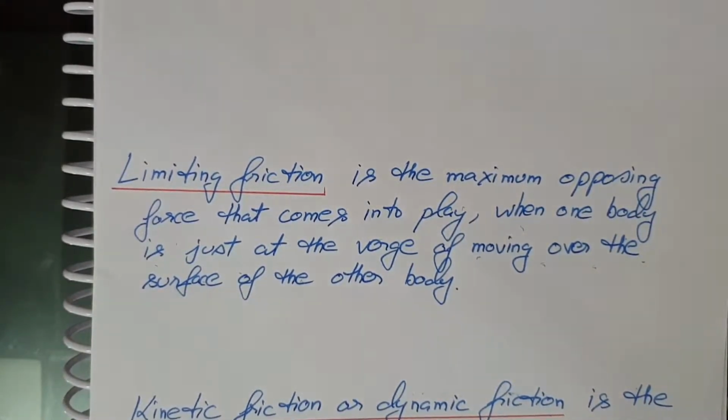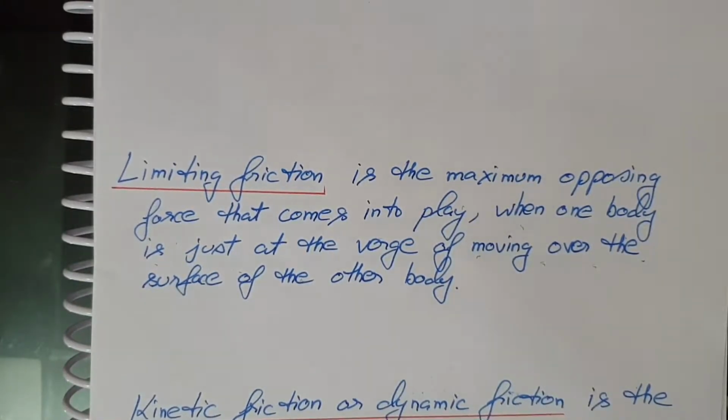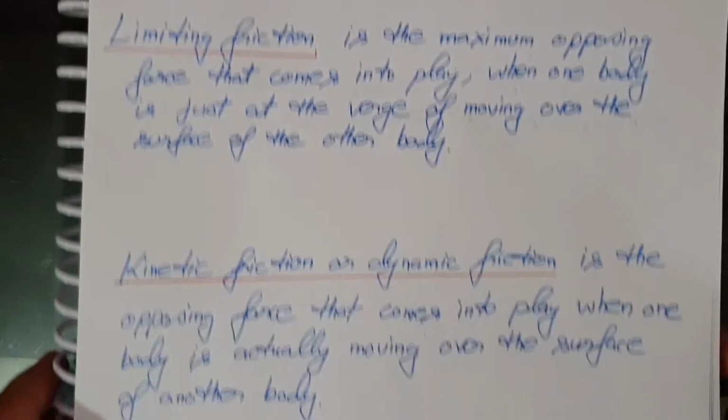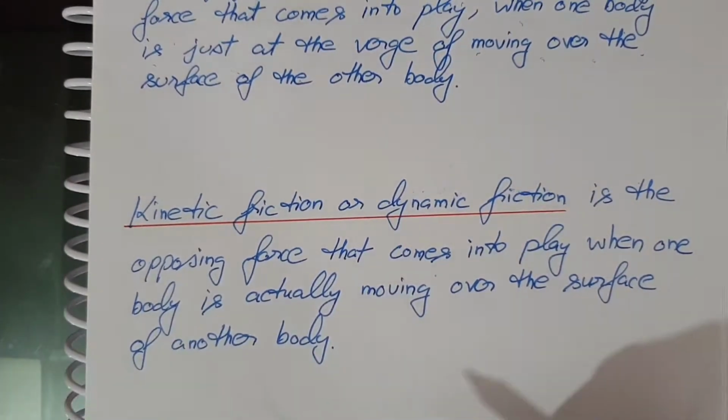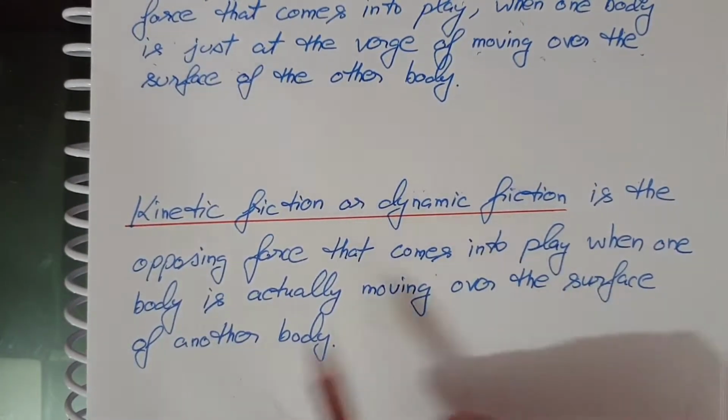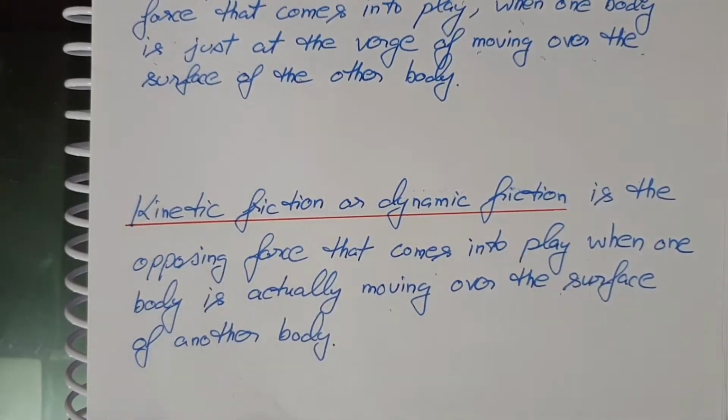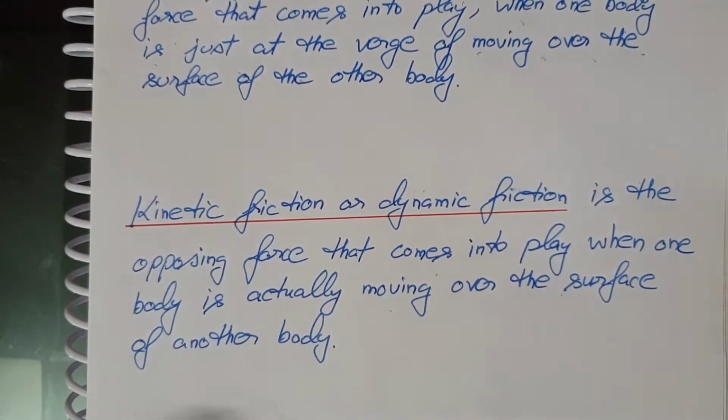Now, when we increase the applied force slightly beyond limiting friction, actual motion starts. This does not mean that the friction has disappeared. It only means that the applied force is now greater than the force of limiting friction. That's because of this that the block is moving. The force of friction at this stage is known as kinetic friction or dynamic friction. Kinetic friction is the opposing force that comes into play when one body is actually moving over the surface of another body.